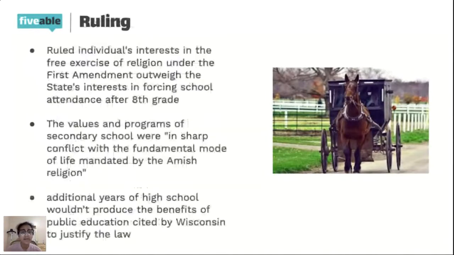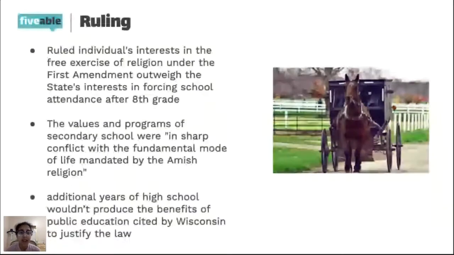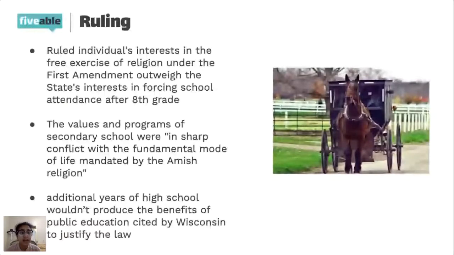And so this interaction ended up going to the Supreme Court, as all of these cases did. And the ruling ended up being that individual interests in the free exercise of religion under the First Amendment would outweigh the state's interest in forcing these children to go to school after 8th grade.